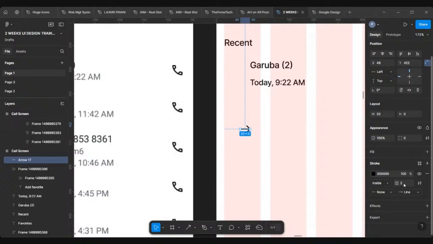I think even 20 looks too long. Let's use 16. I'll select this and give it 16 instead of 20. So 16 is perfect. I'll just click on it and drag it. Be careful. As I'm dragging it, I'm increasing length. If yours is doing like this, undo it. Don't drag it from the edge, drag it from the middle. If you drag from the edge, you will increase the size. So I think 16 works perfectly.